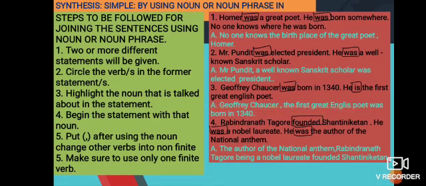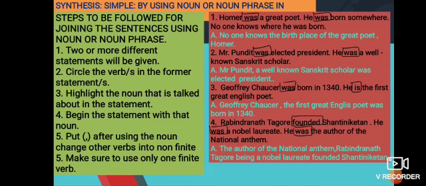Number 4, Rabindranath Tagore founded Shanti-Niketan. He was a Nobel laureate. He was the author of the national anthem. Now, 3 different statements are given. 3 different verbs you would have. So it's founded, was, and was. Now we'll see what act might have taken place first. But because we are talking about Rabindranath Tagore, we'll highlight it. Then it is founded Shanti-Niketan, was a Nobel laureate and was the author of national anthem.